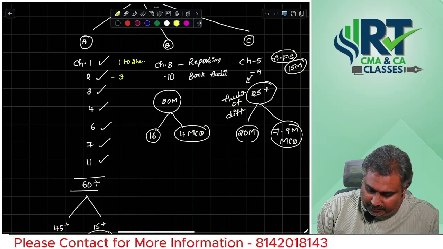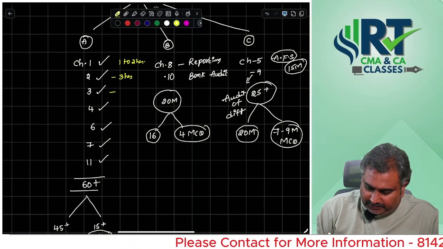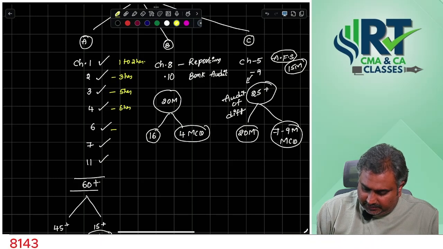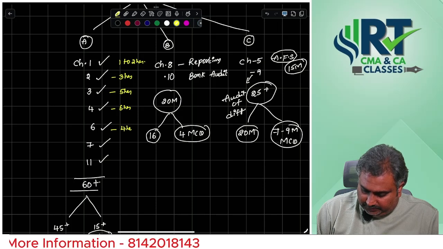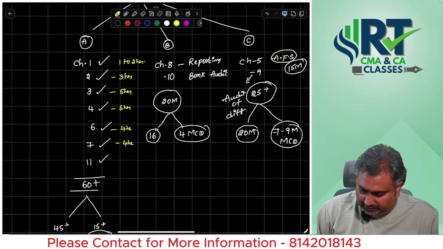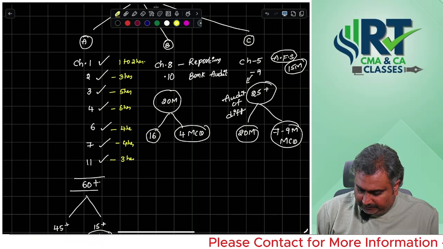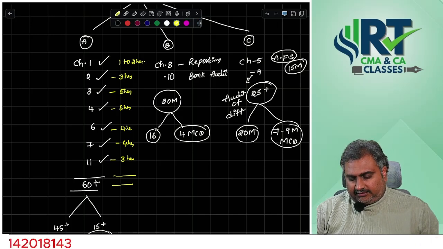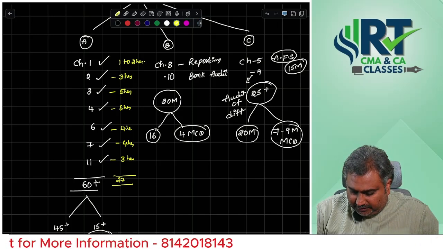This one requires 3 hours for revision, this 5 hours, this 6 hours, this 4 hours, this 4 hours, this 3 hours. Totally you can spend approximately 27 hours.